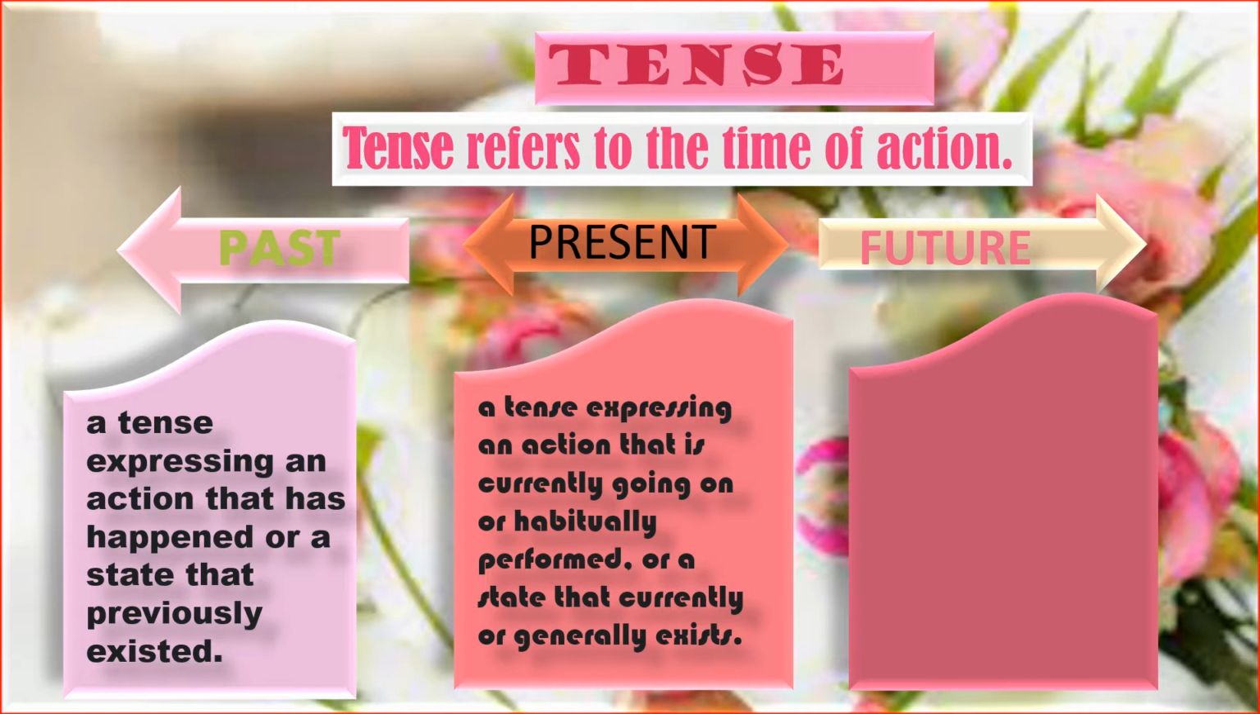The third part of this particular present tense is a state that currently or generally exists. Something like the sentence, the sun rises in the east, or the water boils at 100 degrees Celsius. So this is a universal action, a scientific fact, and therefore we can speak of it in present tense.